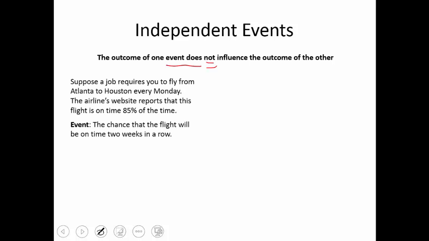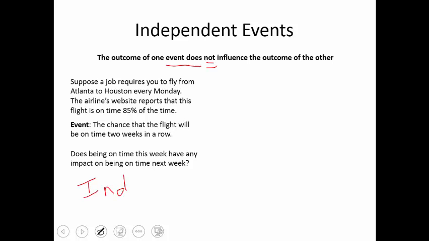Suppose a job requires you to fly from Atlanta to Houston every Monday. 85% of flights are on time. So with the chance that a flight will be on time 2 weeks in a row, if we take that as our event, does being on time this week have any impact on being on time next week? And the answer there would be no, they don't. So this looks like we have a situation of two events that are independent.